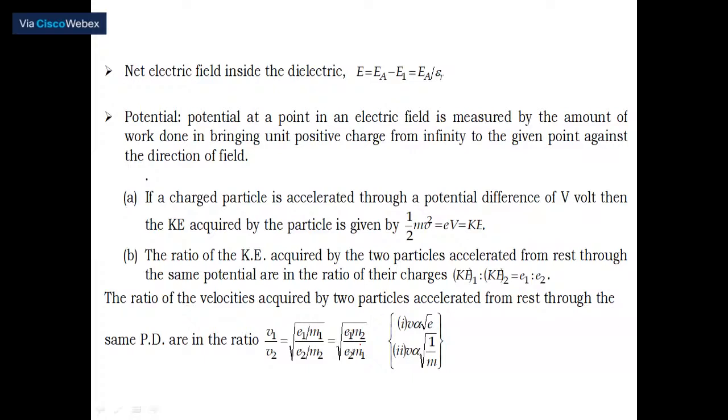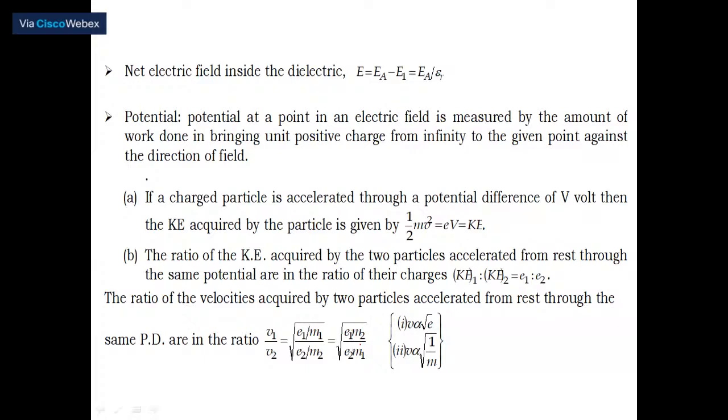Potential at a point in an electric field is a measure of the amount of work done to bring a unit positive charge from infinity to a given point against the direction of the field. If a charged particle is accelerated through a potential difference of V volt, then the kinetic energy acquired by the particle is given by half m v square is equal to eV. We have come across two types of energies, remember. One is called kinetic energy, another is called potential energy. What is kinetic energy? Kinetic energy is possessed by all moving particles. Potential energy is due to the position.